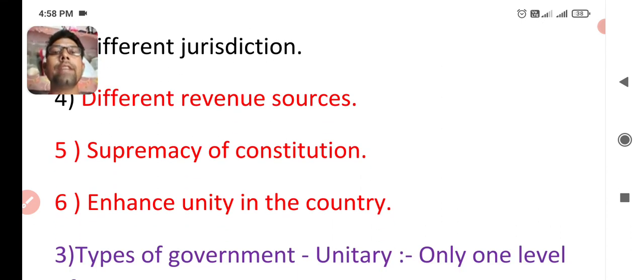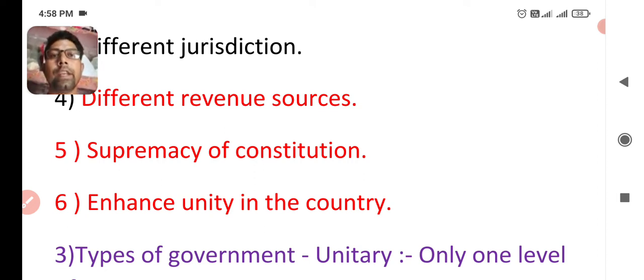And the next is that there are different revenue sources for different levels of the government. You know that the panchayat has its own revenue sources. You learned this in 6th, 7th class political science civics. And you know that the Haryana government or the central government has its revenue sources. So from where can they collect the revenue? Like SGST, CGST. These are the different revenue sources of different governments. I think you got the fourth point.